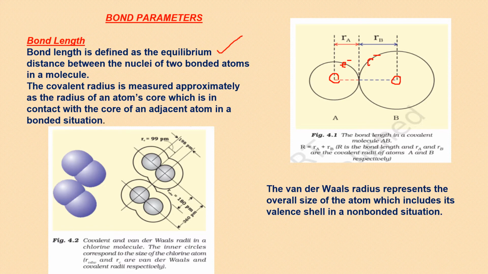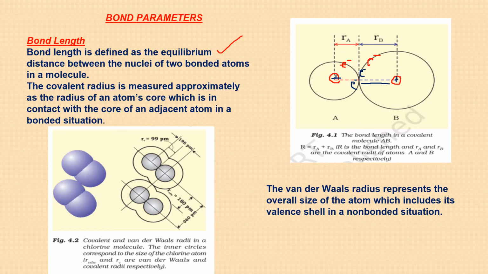continuously moving. So at some point, the positively charged nucleus of one atom may attract the electron of the other atom. Here is the attraction. And in the same way, the positively charged nucleus of this atom will attract the electrons of this atom. Opposite charges attract. So wherever these repulsive and attractive forces are balanced, that is called equilibrium distance.